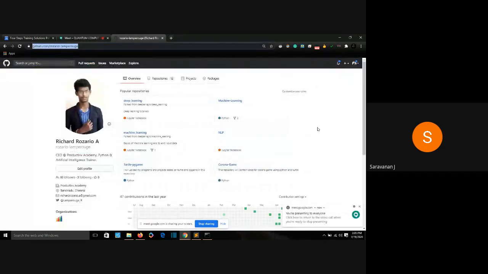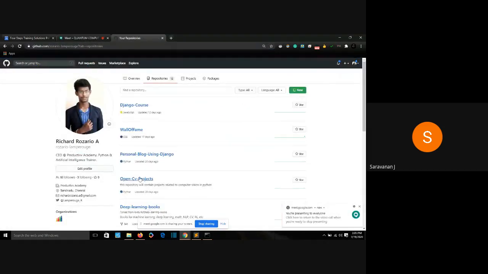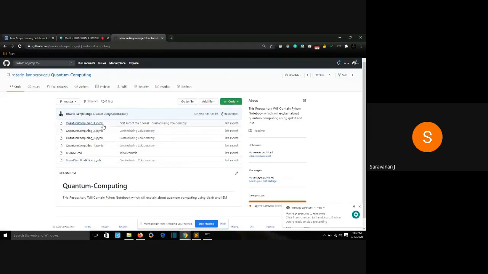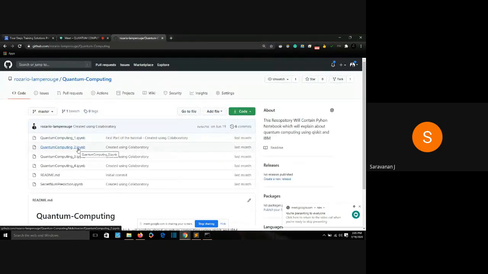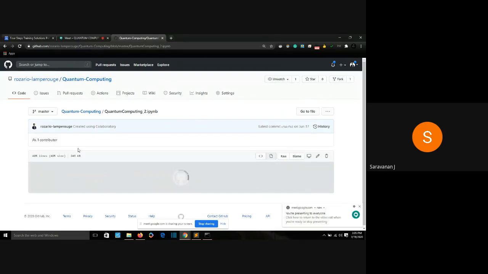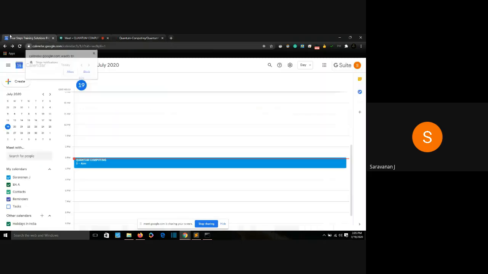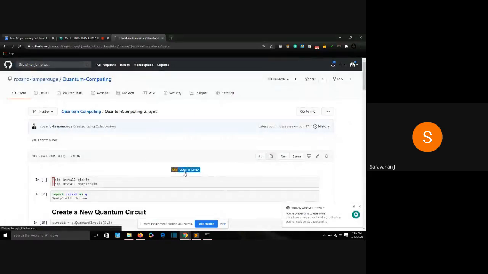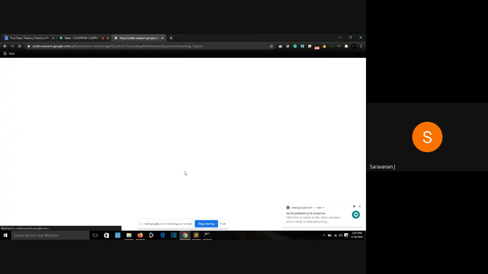When you go to my profile, you'll find inside repositories, quantum computing. And in there, you'll find these five files. We saw quantum computing 1.ipynb in yesterday's class. In today's class, we'll be seeing quantum computing 2.ipynb. Just click on it. It will load for a moment, and you will be given this option, open in Colab. When I click it, the same file will be opened in Google Colab. That's it. Go to my GitHub repository, go to quantum computing, click on open in Colab.